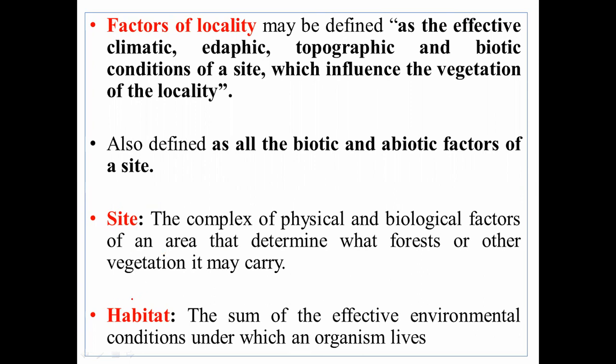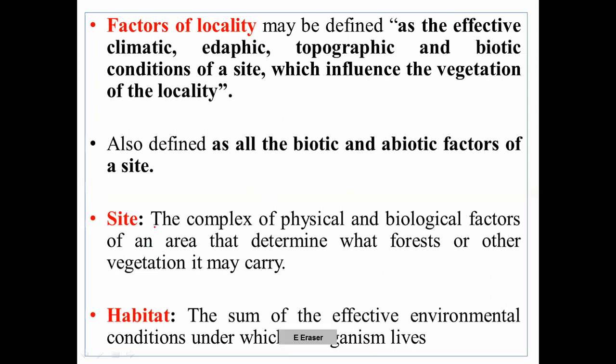Okay, so next is the habitat. Habitat is an area where our forest or any animal is going to thrive or grow. It's an adequate area for growing and establishment. Or if you want the scientific definition, it's the sum of effective environmental conditions in which the forest vegetation or any animal is going to live. That's the one thing you need to remember.